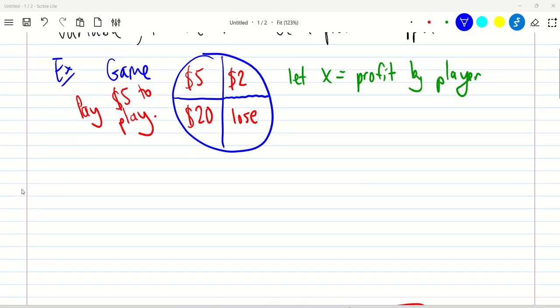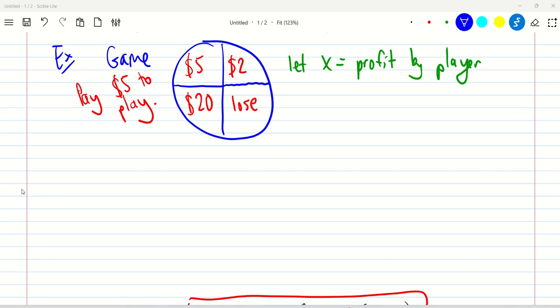So I've got this game for you to play. I've got this spinner. That's what that silly circle is. I'm going to spin this circle, and you're going to have to pay $5 to play this game. So you pay $5, and then we spin this. It's going to spin, and wherever the green triangle ends up landing is what happens.